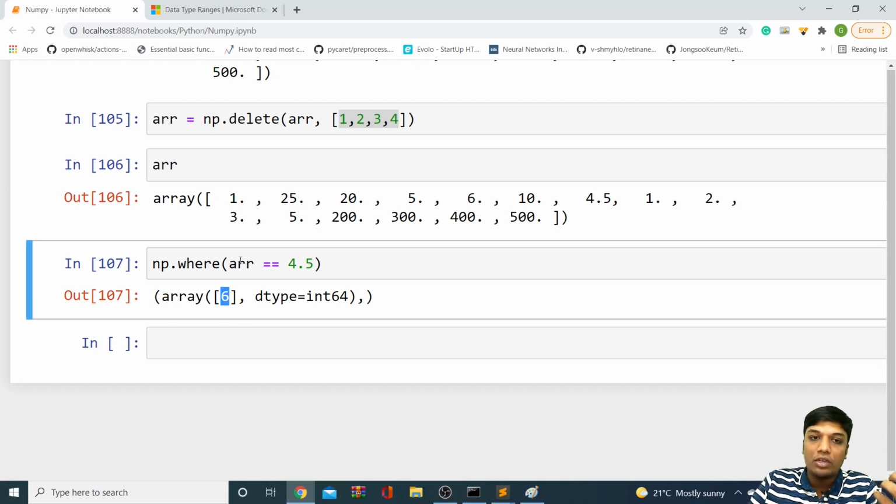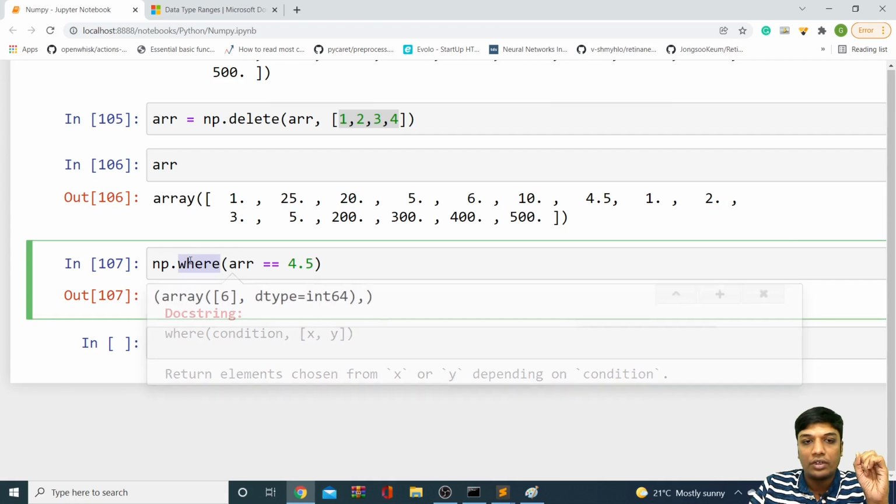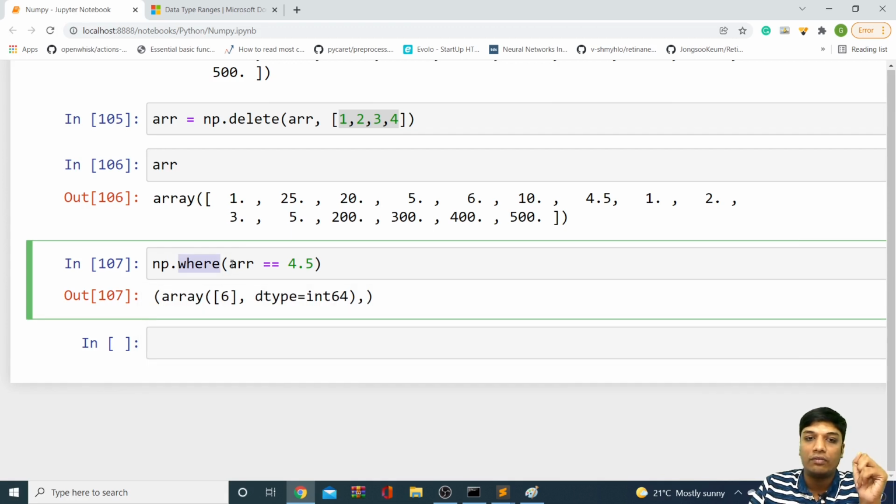So we have to give the condition on the array. With the help of this, we can do a lot of other operations also. But let us first see how to get the index of a particular value. You can get the position of a particular value using the where function. You can simply say np.where(arr == 4.5), my array equal to 4.5. Wherever you have 4.5, give me that index. So it is 6.